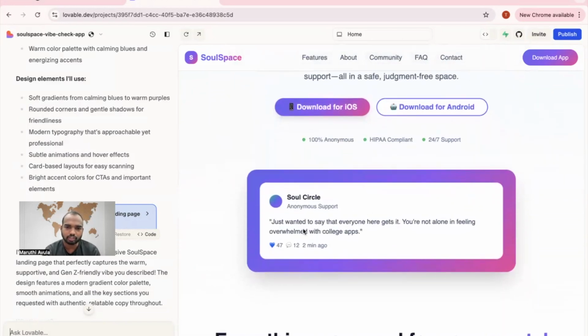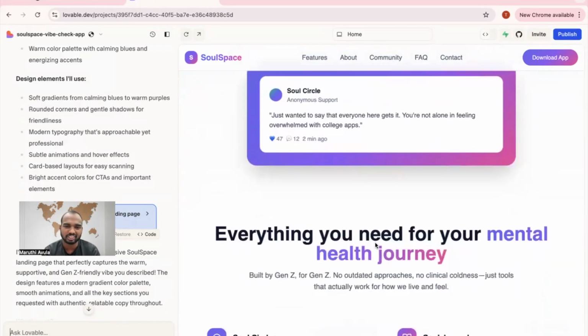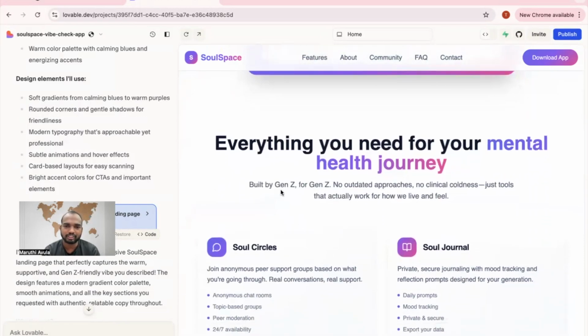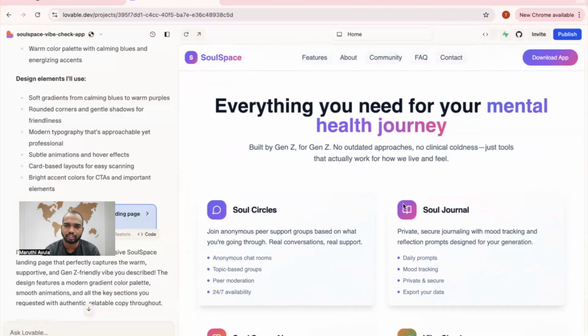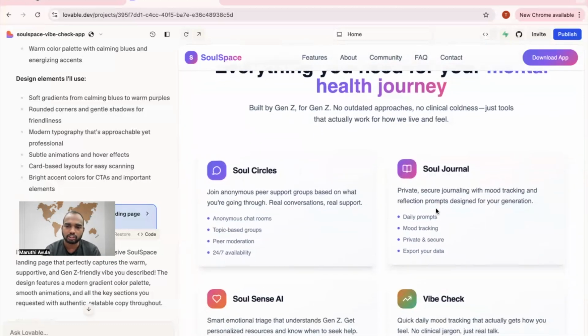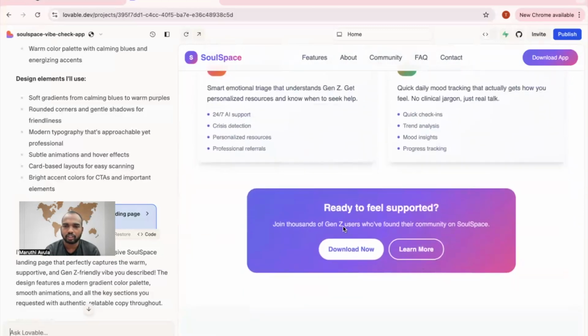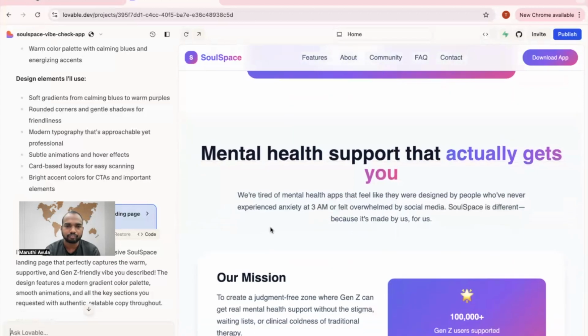Everyone here gets it. You are not alone in feeling overwhelmed. This is everything you need for your emotional and mental health journey. Built by Gen Z for Gen Z. Millennial? Still, I will keep one Gen Z in my group. No outdated approaches, no clinical coldness, just tools that actually work for how we live and feel. Soul Circle, journals, Soul Sense AI, Vibe Check. Ready to feel supported? Mental health support that actually gets you.